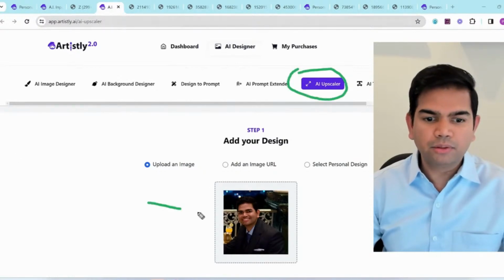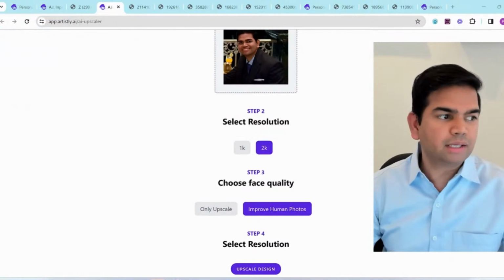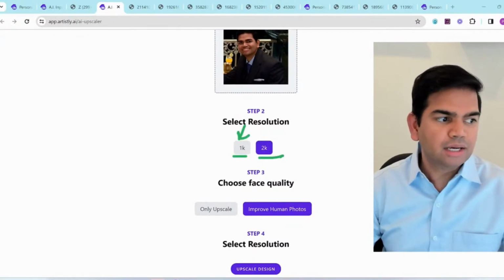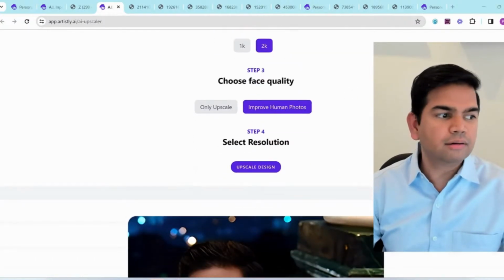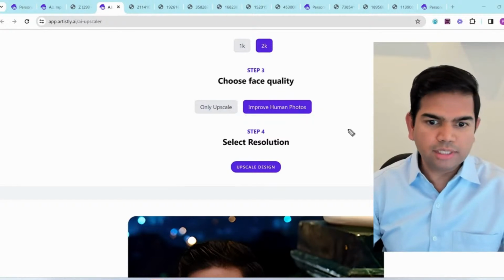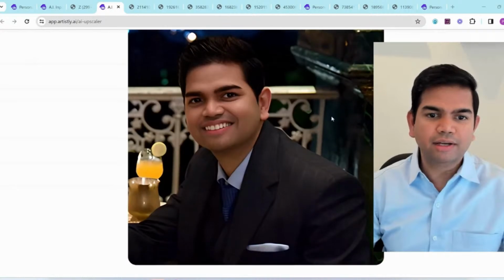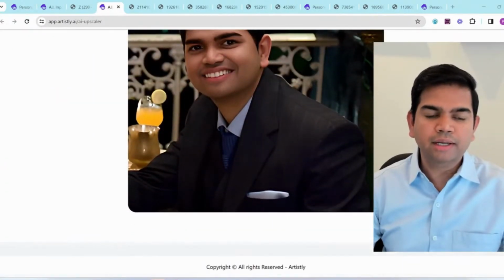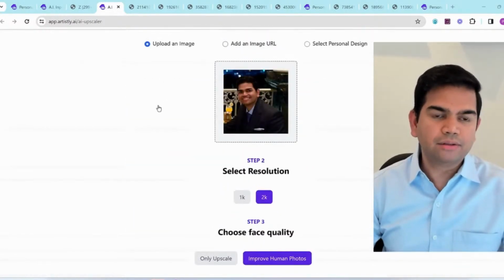and then I uploaded the same image, and upscaled it by clicking on either 1K or 2K. I would prefer to use 1K because at the end of the day, it works much better with our application. And then I selected improve human photos because this is a human photo. Once that was done, check out what happened. Pretty cool, right? Much higher definition, and it's a lot more usable. And now you can in-paint this and do all kinds of cool things. That's the other beautiful part about this.